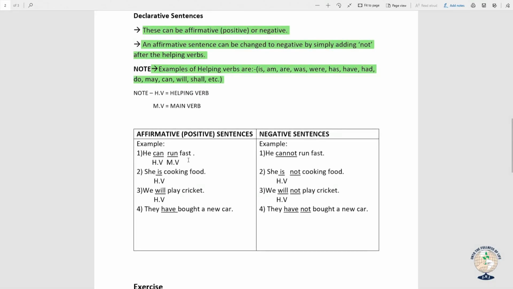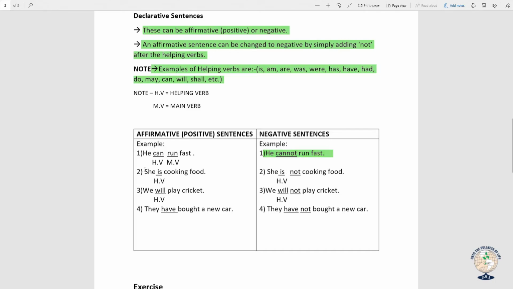Now have a look at the first example. "He can run fast." Can is the helping verb and run is the main verb as it is showing the action. So where are we going to add not? We are going to add not after can. So the negative sentence will be "He cannot run fast."